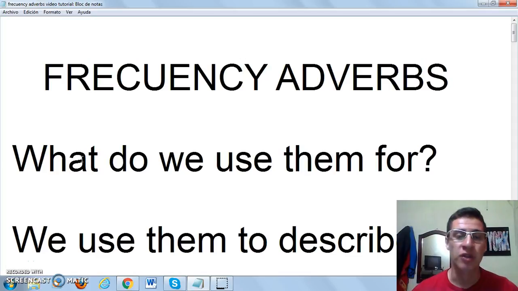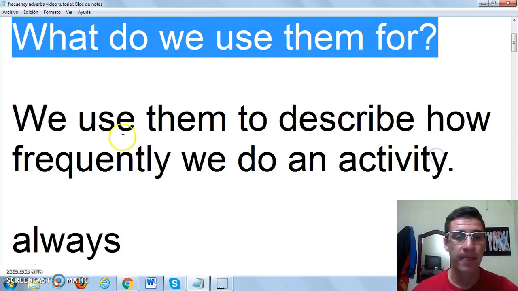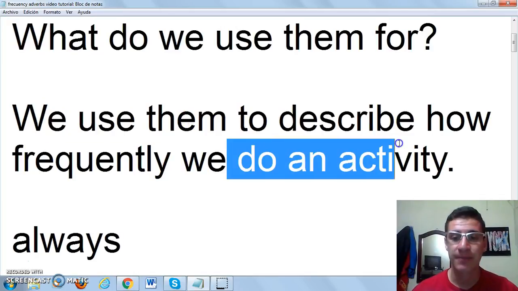Tonight we are going to talk about the frequency adverbs, which is a topic I'm going to work with after identifying some of the learning needs. Frequency adverbs. What do we use them for? We use them to describe how frequently we do an activity.